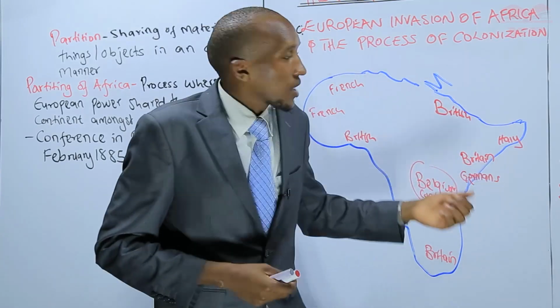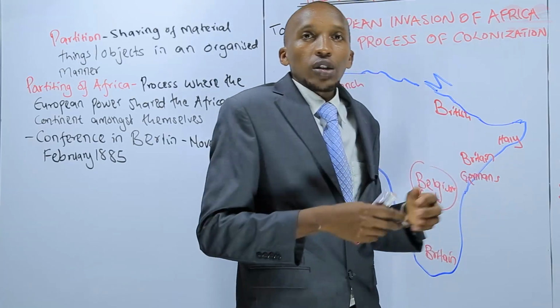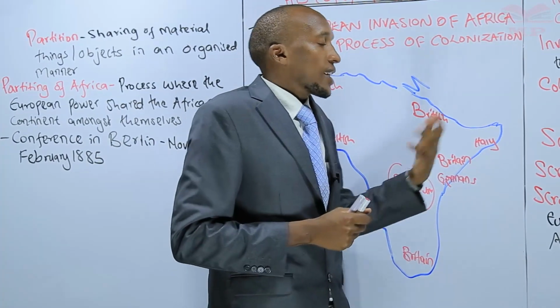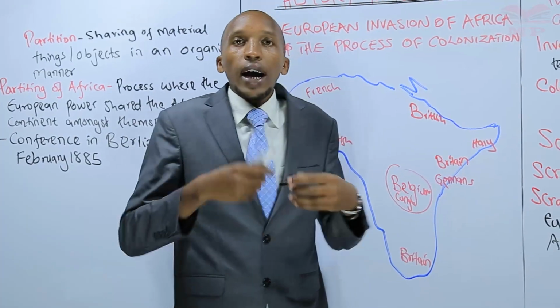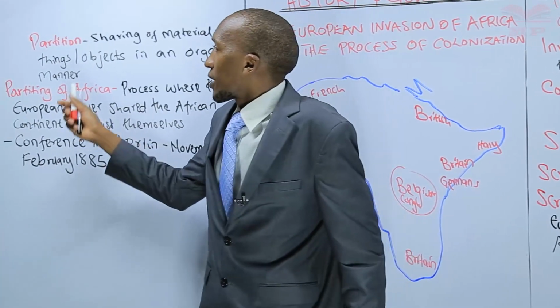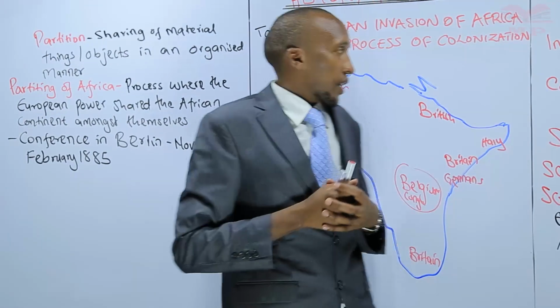So they came and scrambled. They were rushing, each and every one of them, to get a portion so that they could get the resources in Africa. And then they had to decide to subdivide, or share the continent, what we have referred to as the partitioning of Africa.